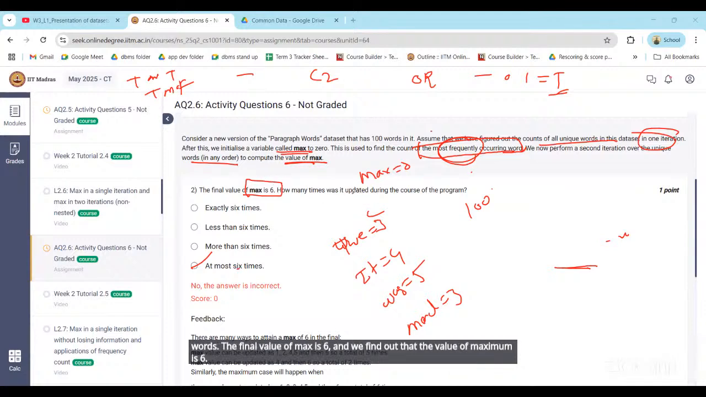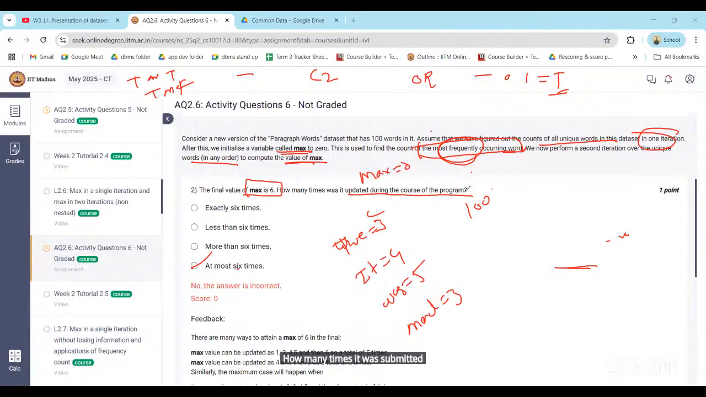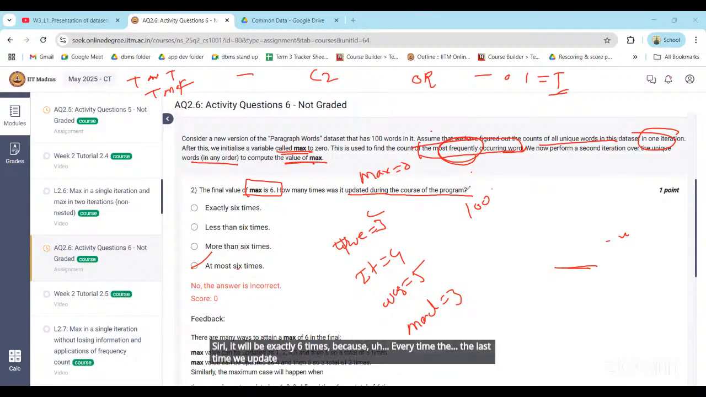How many times was it updated during the course of the program? At most, sir, it will be exactly 6 times, because every time the last time we update the card, it will count that number, right? Exactly 6 times it will be.